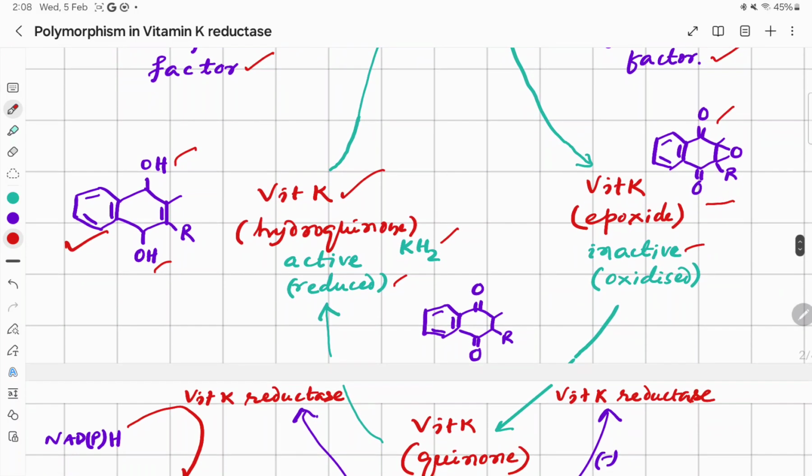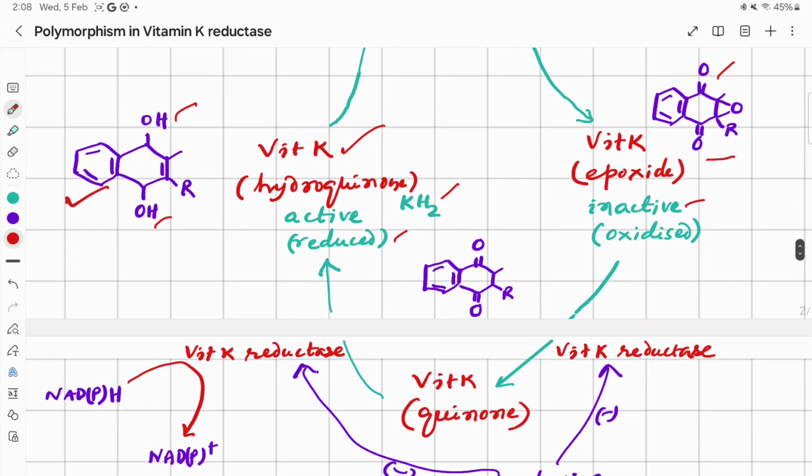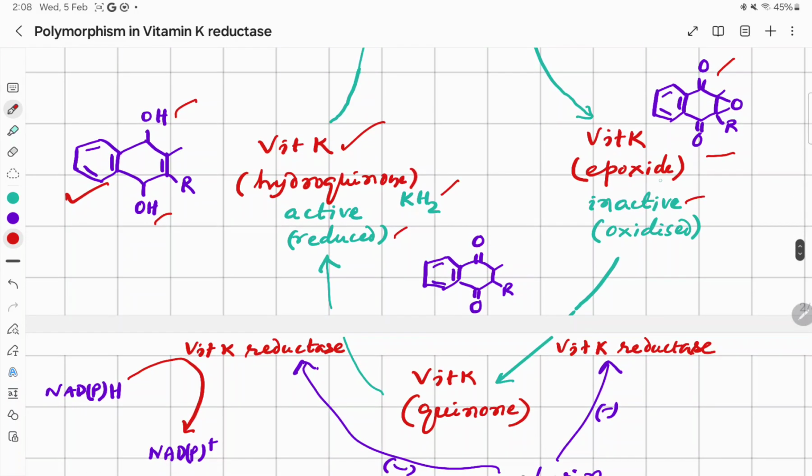Then there is regeneration of the active hydroquinone. Vitamin K epoxide is reduced by vitamin K reductase, or you can say vitamin K epoxide reductase.